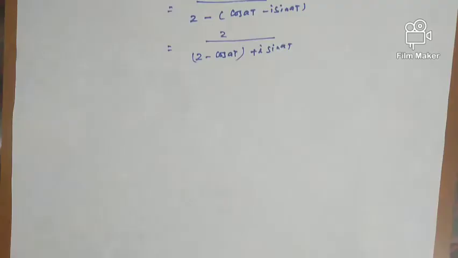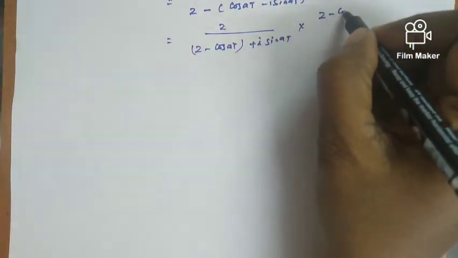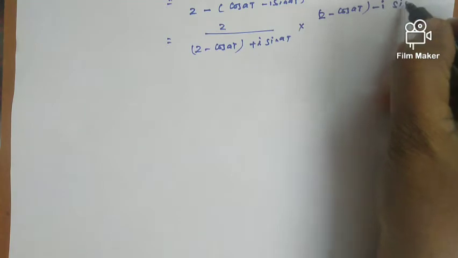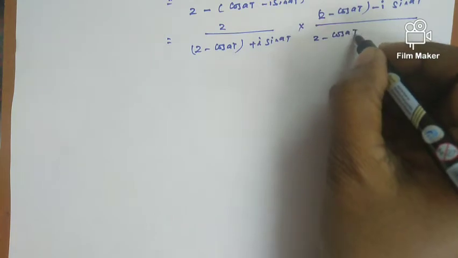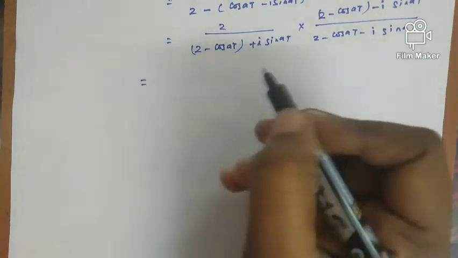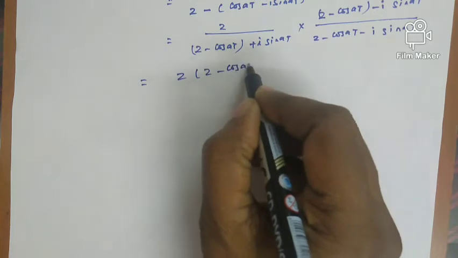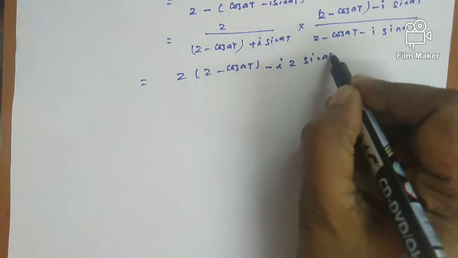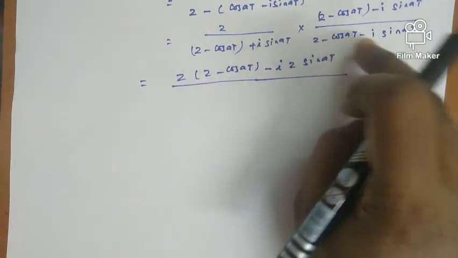Now what we are going to do? We are going to do as usual, multiplying and dividing by the conjugate. So what is the conjugate? z minus cos a t minus i sin a t, divided by z minus cos a t minus i sin a t. So the numerator we can multiply by z. So z into z minus cos a t minus i z sin a t divided by, this is of the form a plus b into a minus b.